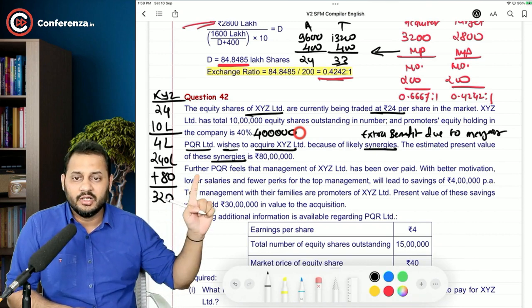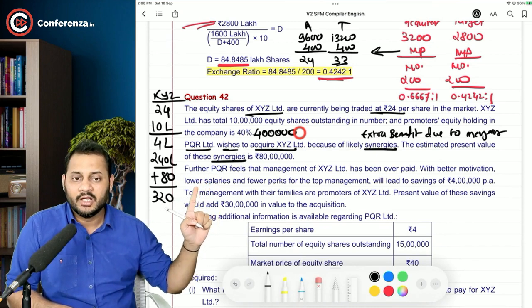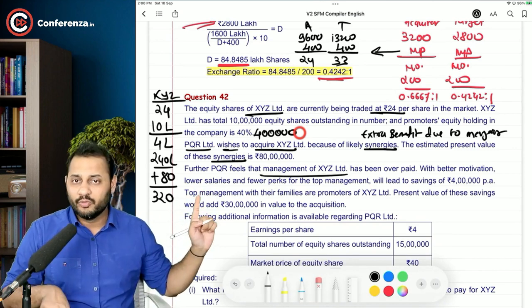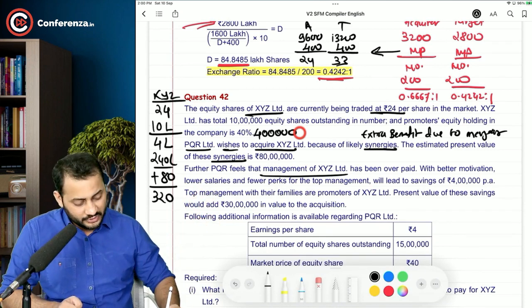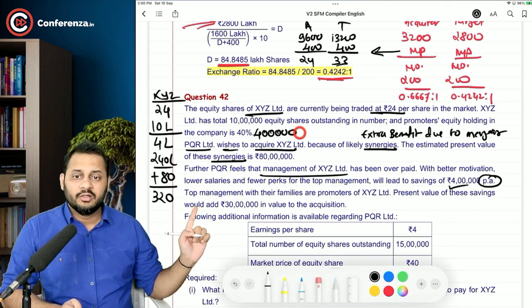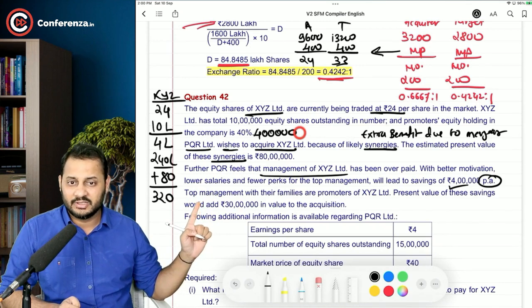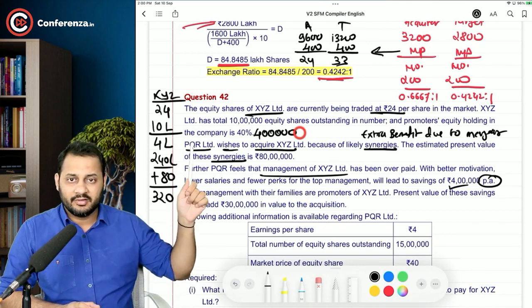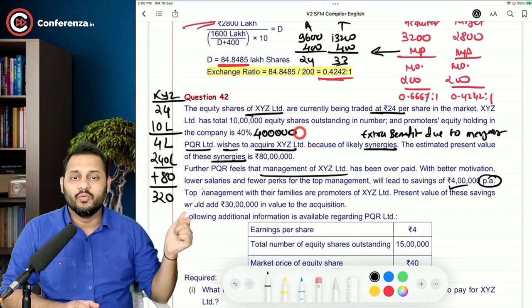That's the benefit. Okay. Further, PQR feels that the management of XYZ Limited has been overpaid. With better motivation, lower salaries and fewer perks, the management has been paid over, right? Now we are going to motivate them, and lower salaries and fewer perks for the top management will lead to a saving of 4 lakh per annum. Top management with their families are the promoters of XYZ Limited itself. So we as an acquirer feel that the promoters of this company are being paid extra, so we want to lower their salaries.